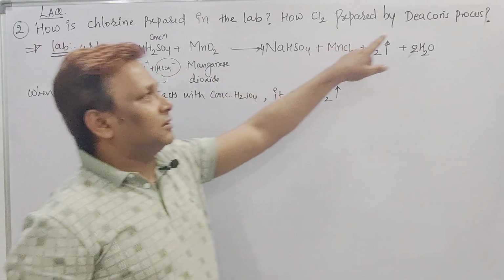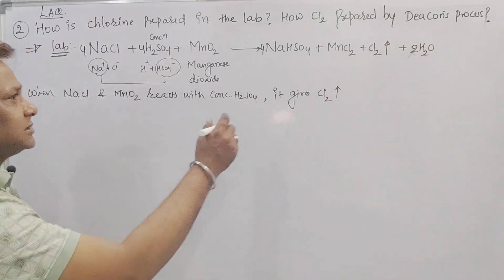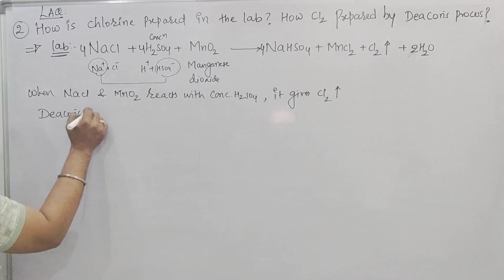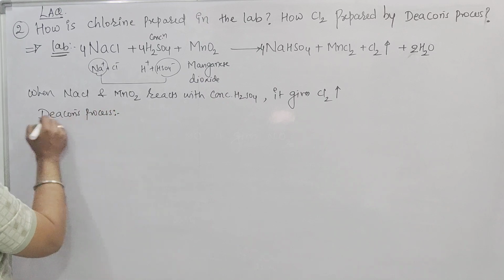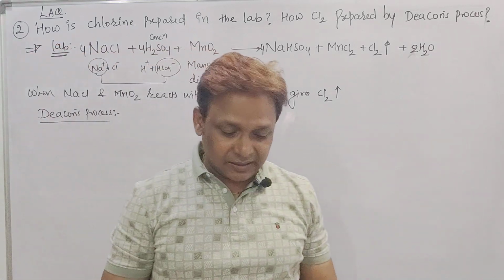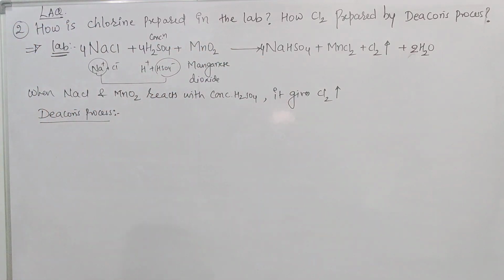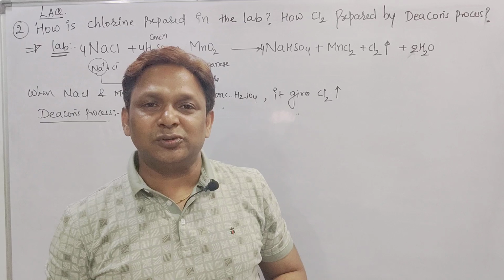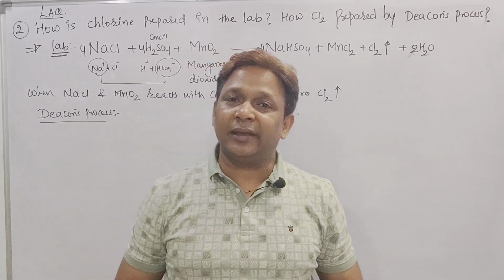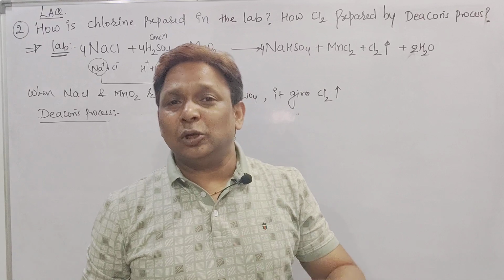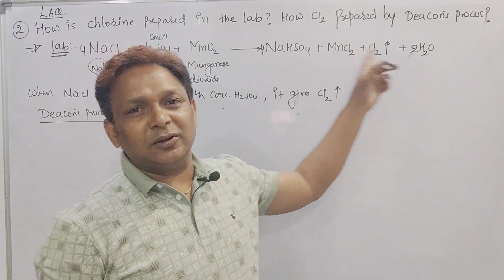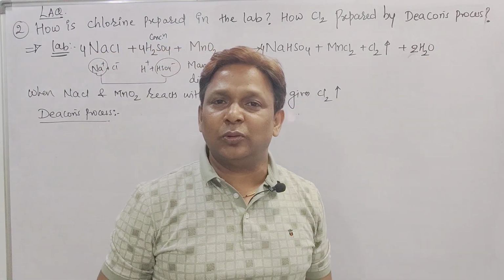Another one more is called the Deacon process. Please take a screenshot up to here. We'll start another process, the Deacon process. So by the Deacon process, how can Cl2 gas be prepared? We'll see now. But first, the method of preparation of chlorine in the lab method: NaCl plus concentrated H2SO4 plus MnO2 gives NaHSO4 plus MnCl2 plus Cl2 plus H2O. 4 moles of bisulfate and 2 moles of water, remaining 1 mole of MnCl2 and Cl2.